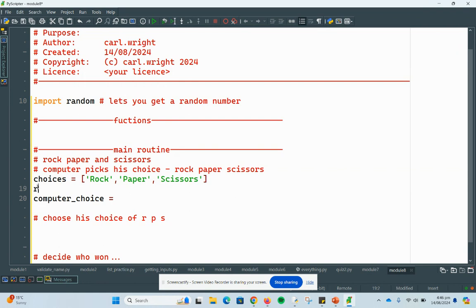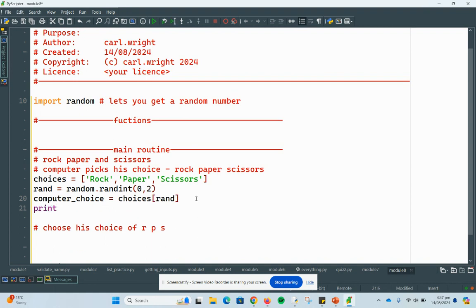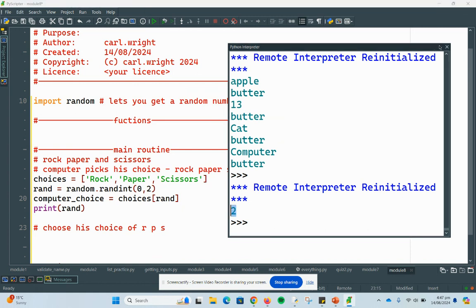So I could use the random library, which is why we have it. Get a random number from 0 to 2, store it, and then I can go choices at position whatever that random number is and store it. So let's print that out and check it. So print rand, okay, and let's just see what it does. And you see it picked number 2.